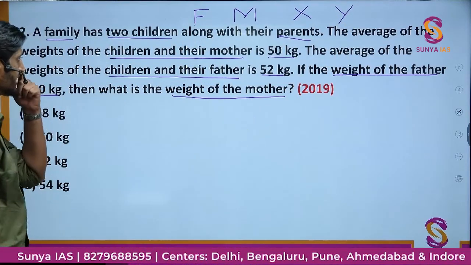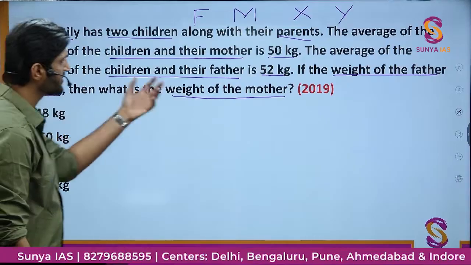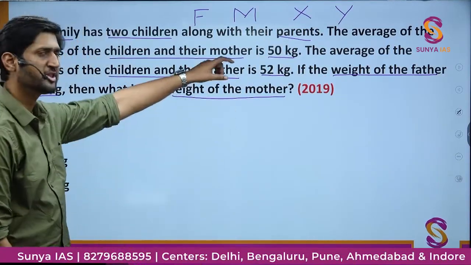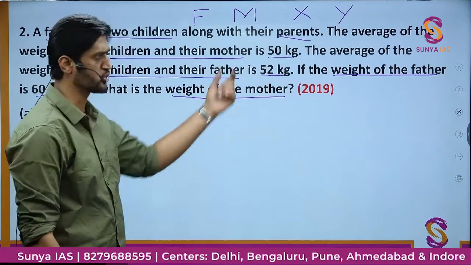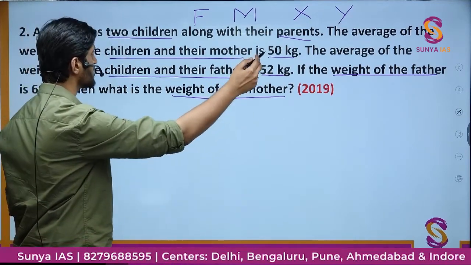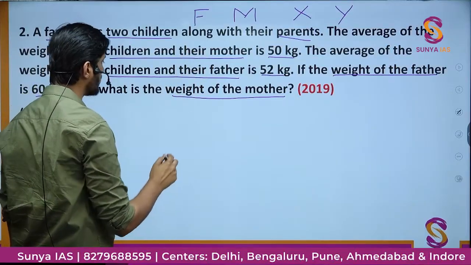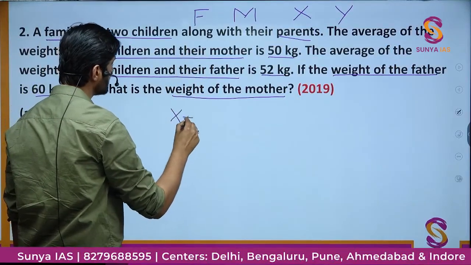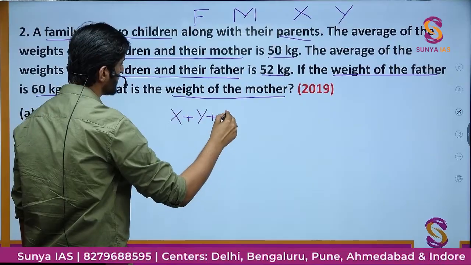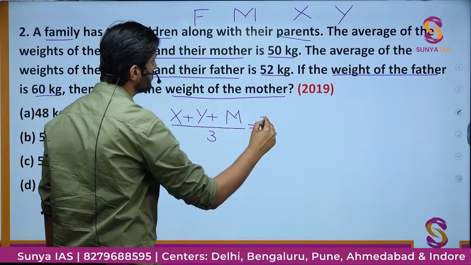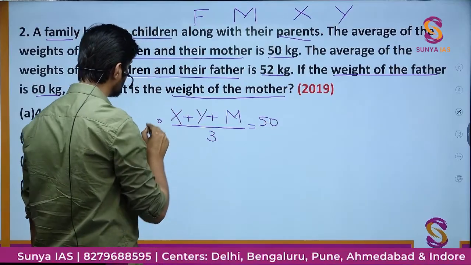Now it is said that there are different mathematical relations given to us regarding these family members. So we'll write down the relations in mathematical form. The first information is that the average weight of the children and their mother is 50 kg. So I can say (X + Y + M)/3 = 50. This is the first equation.